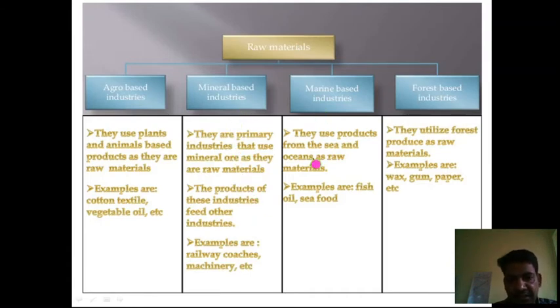Next is marine based industry. Marine based industry uses the products from the sea and ocean as raw material.